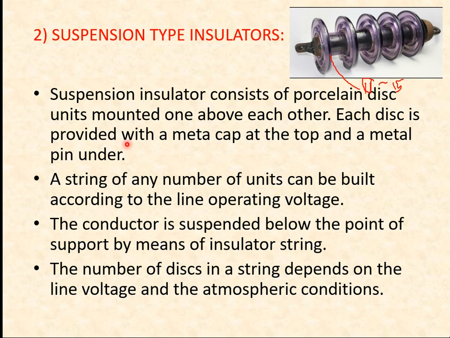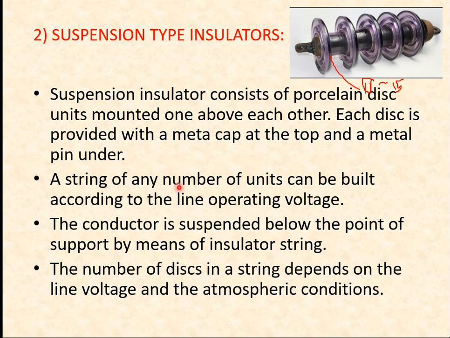Each disc is provided with a metallic cap. You can see over here, this is your metallic cap on the top of the metallic pin unit. This is also a metallic cap, so that you can easily connect your conductor there. Okay.